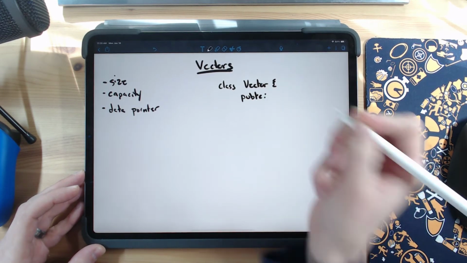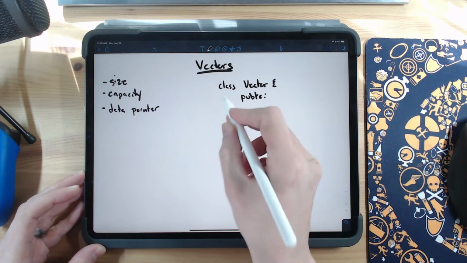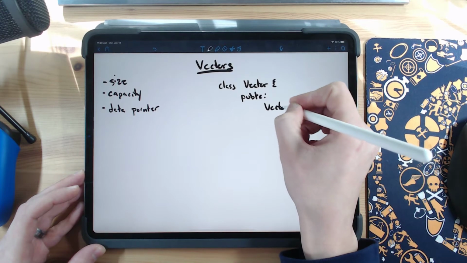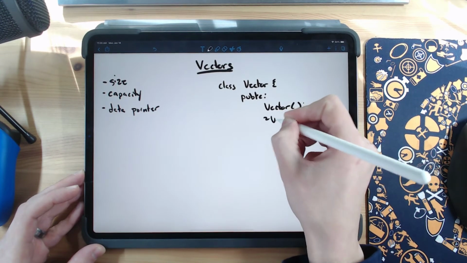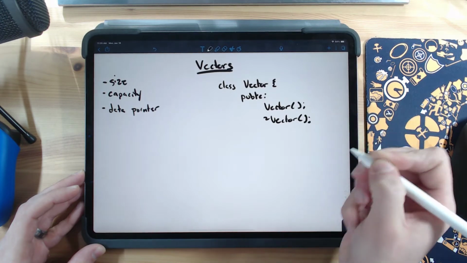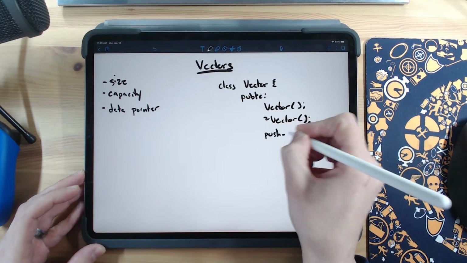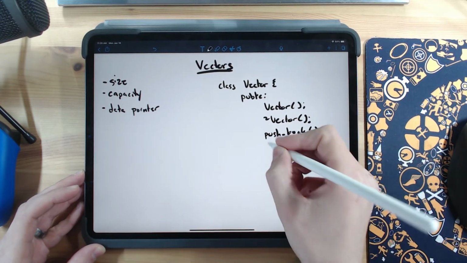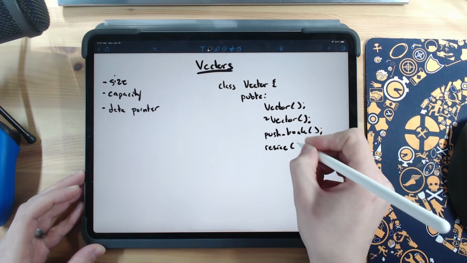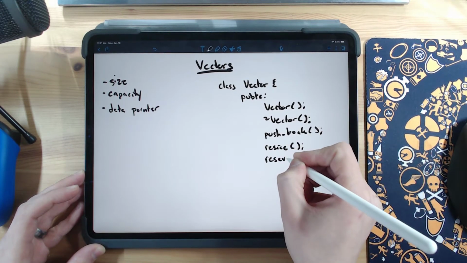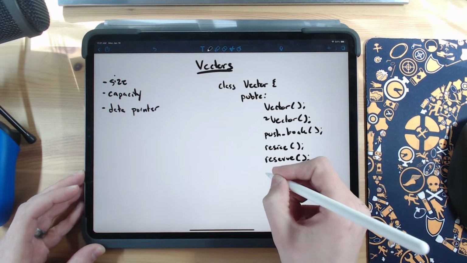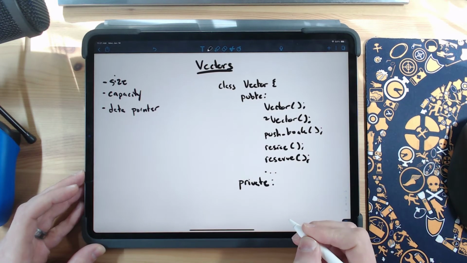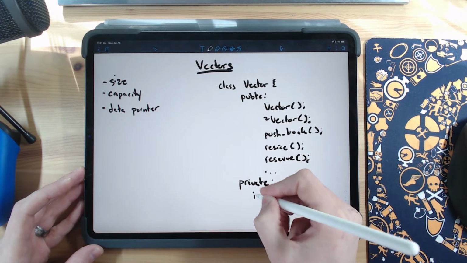Public, granted this is C++ syntax. Class vector, public, we're going to have our vector constructor as well as a vector destructor within our class. We'll probably have a push_back function. We will have a resize, a reserve, and a few others. And then as part of the private data within our vector, we'll have an integer representing